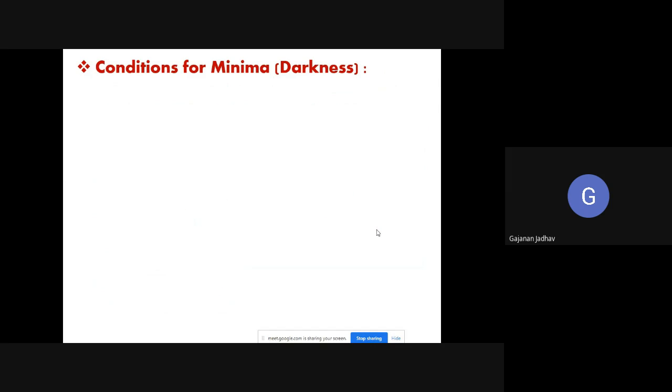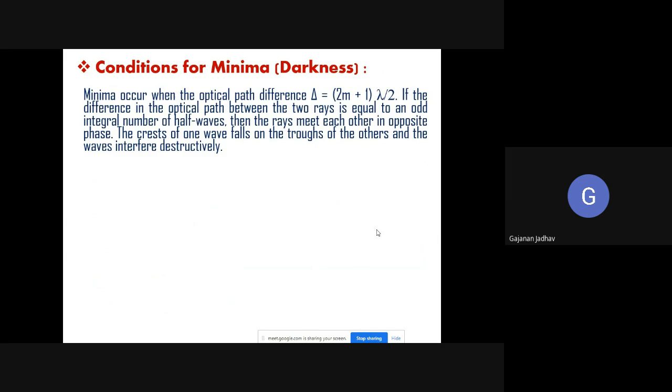Again, let us discuss what is the condition for minima, that is darkness. So what will be the condition for minima now? Minima will occur when the optical path difference is equal to (2m plus 1) into lambda by 2. If the difference in the optical path between the two rays is equal to an odd integral number of half waves, then the rays will meet each other in opposite phase. The crest of one wave will fall on the trough of the other, and the waves will interfere destructively.